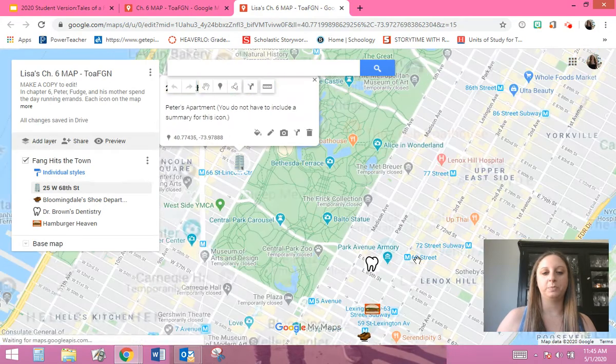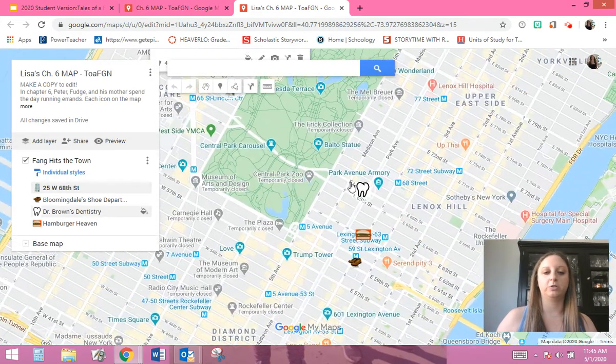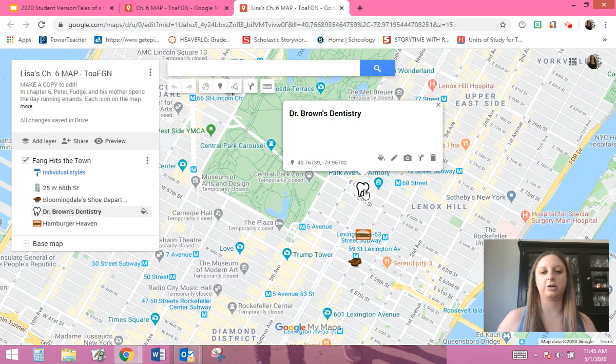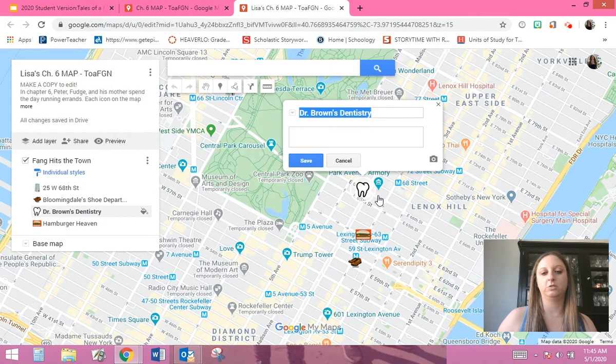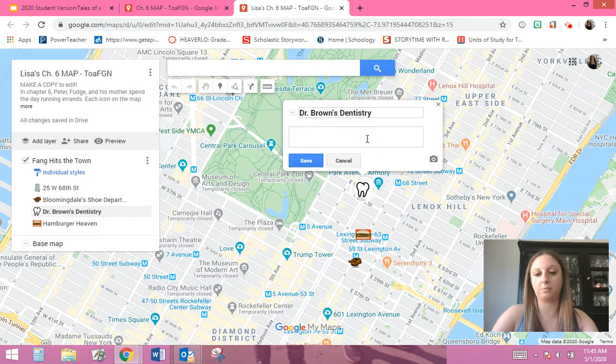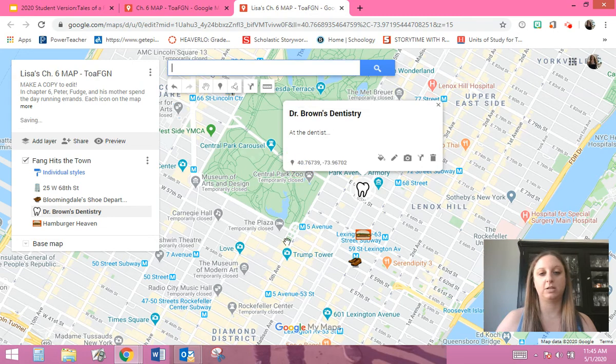What you're going to do is click on one. You're going to click here, and then in this box, you're going to write a summary. In order to do that, you have to click edit. You leave the title the same, and then you type a summary of what happened at the dentist. You say, at the dentist, and then you type a summary of what happened there, and then you hit save.